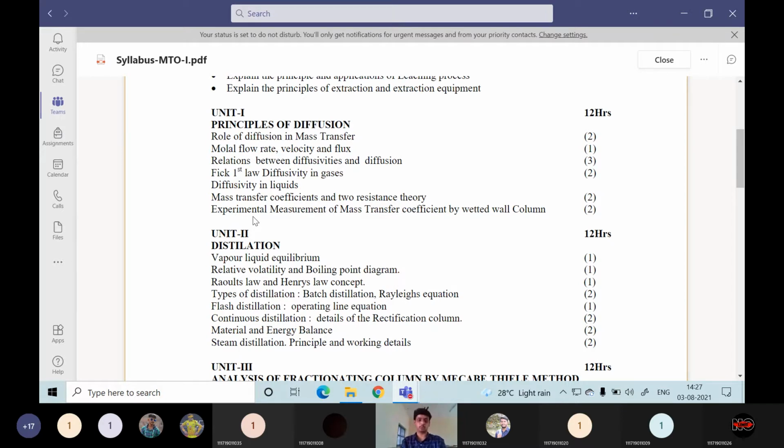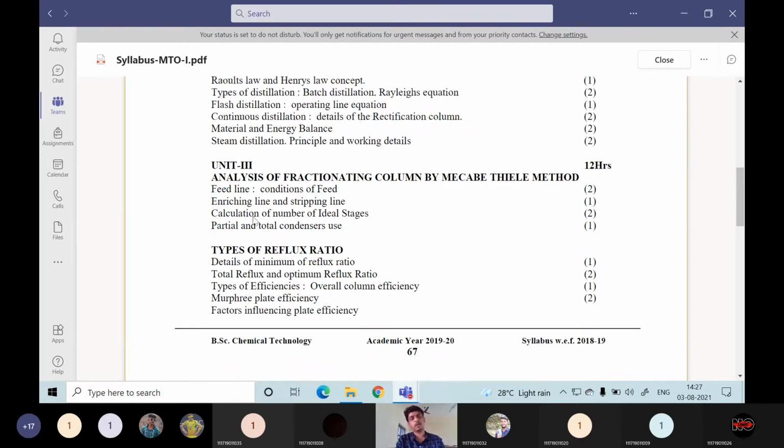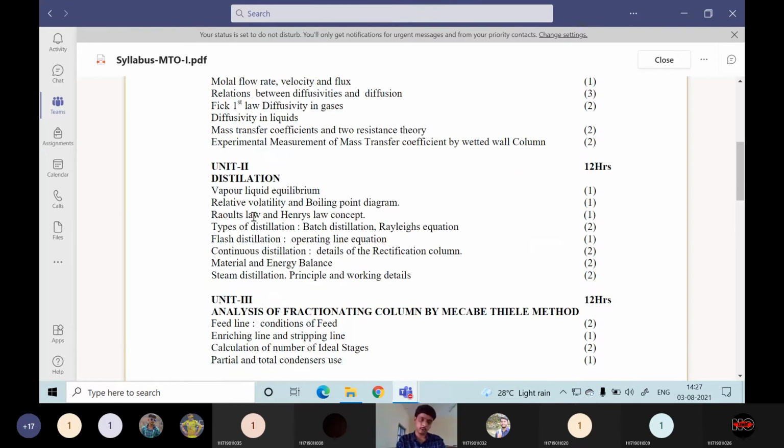The next one is unit 2. As I said, this is completely about the distillation column. This is one type of separation operation in which we separate the constituent components of a mixture based on boiling point or relative volatility.